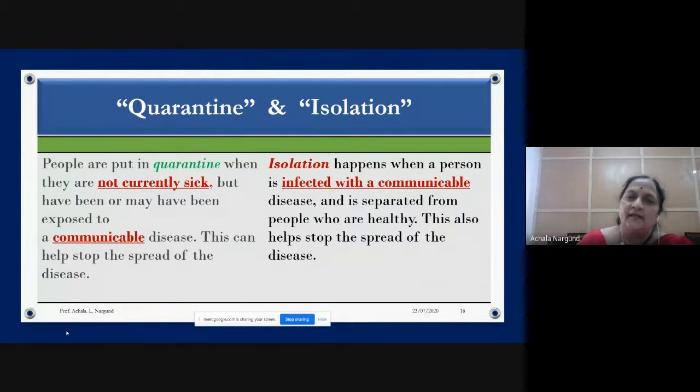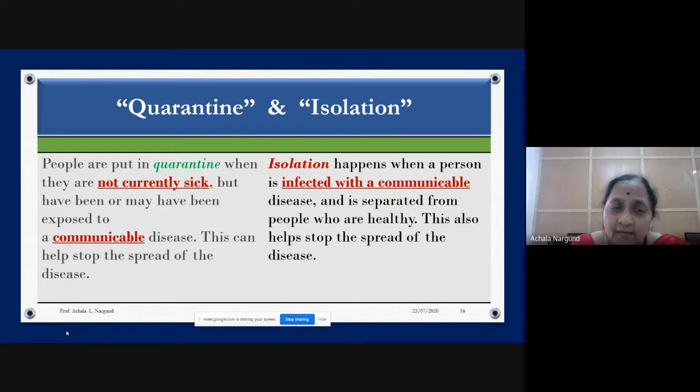After this there are two words that everybody still circulates: quarantine and isolation. What do you mean by quarantine? What do you mean by isolation? Quarantined people are not infected people. People are put in quarantine when they are not currently sick.